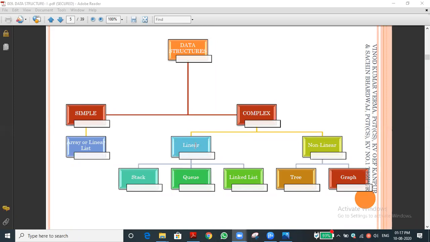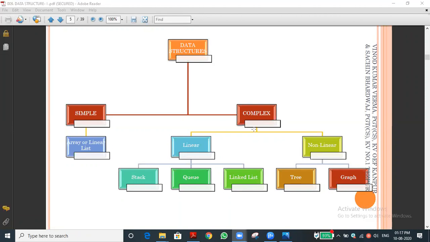What is linear? Stack and queue. Again you may have the question: what is linear, sir? What is stack, sir? What is queue? Stack is one of the methods of accessing data or operation. Queue is another format, another algorithm. And linked list is another concept. First of all, understand these three categories. One by one, I will explain what is stack and what is queue, and you can easily get it.